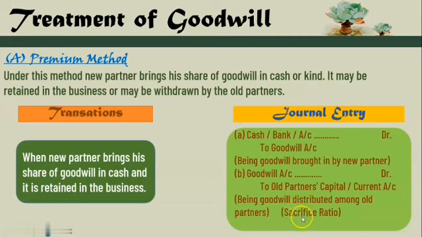So as per sacrifice ratio, the goodwill amount is going to be distributed. Now students, we have to remember that we apply the sacrifice ratio in this case only when the sum mentions both the old ratio as well as the new ratio. Only in that case do we distribute goodwill as per sacrifice ratio. Otherwise, if nothing is mentioned about the new ratio, goodwill is going to be distributed as per the old profit sharing ratio.